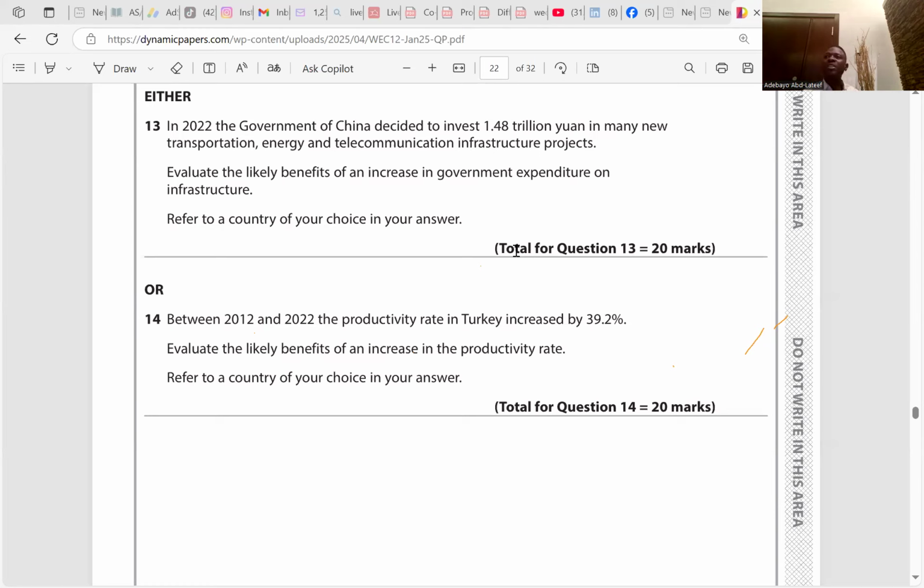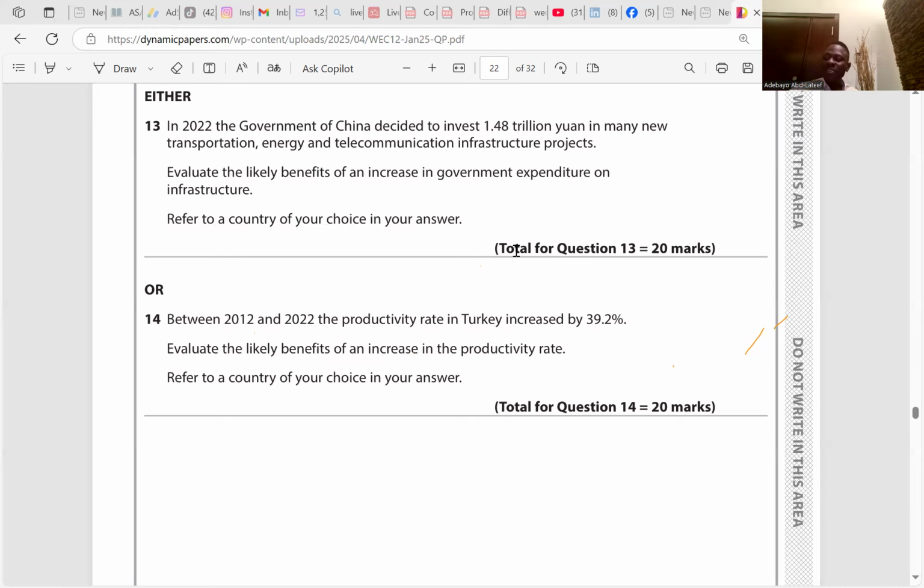So first, what does productivity imply? Productivity measures the efficiency in the course of production. And what's the formula for productivity? Output divided by input. You don't say output over number of workers because productivity can be capital productivity or labor productivity. So it's better you just say productivity is output divided by input.